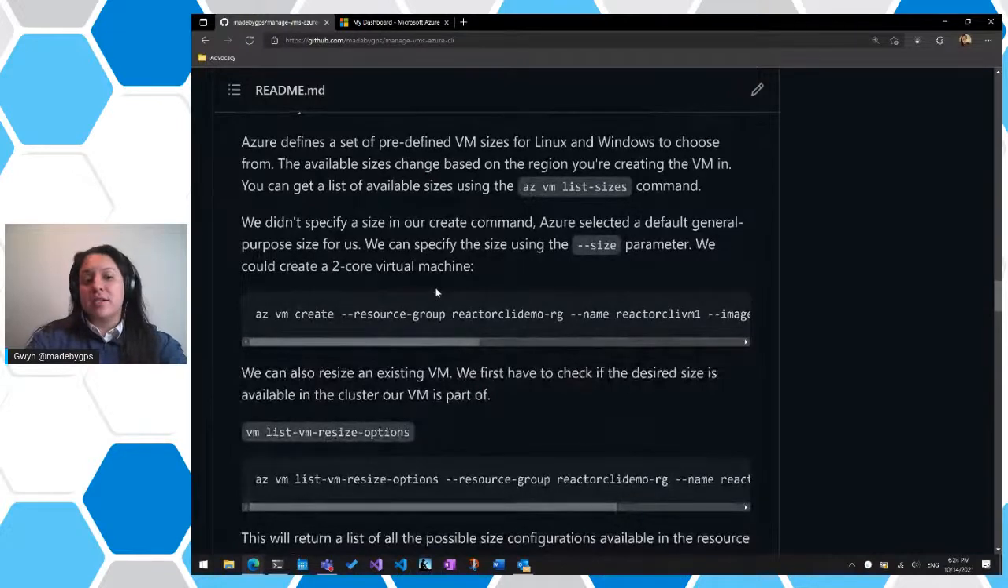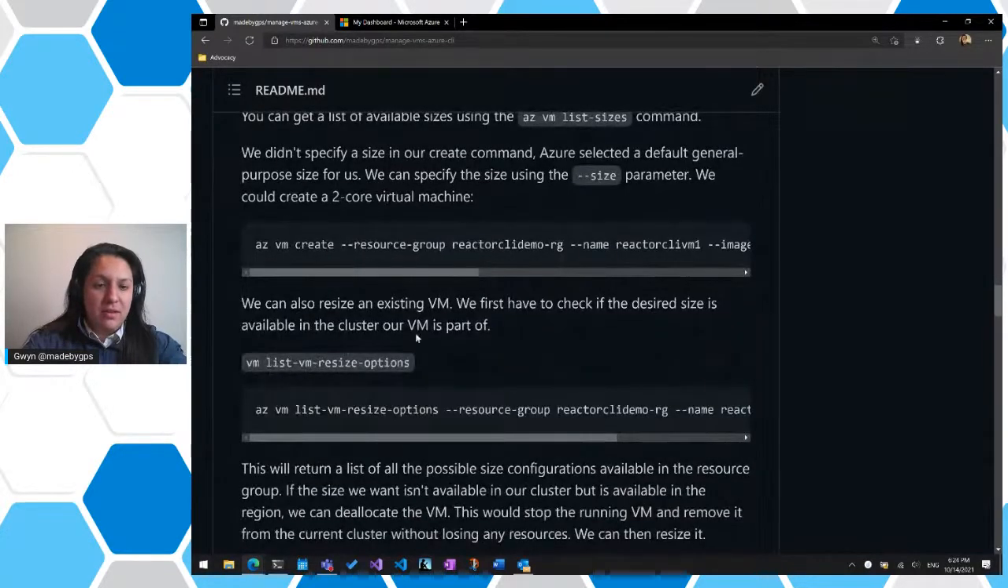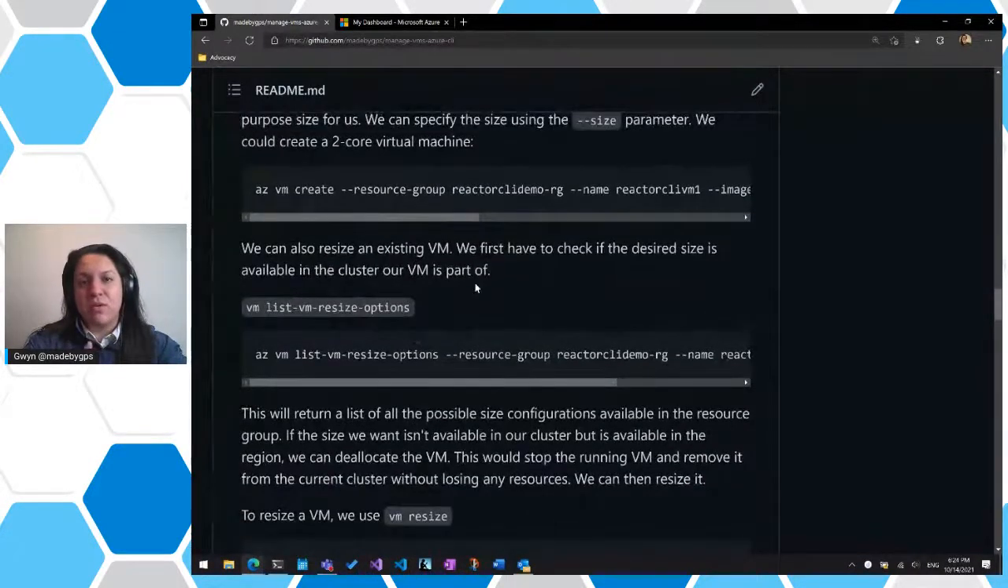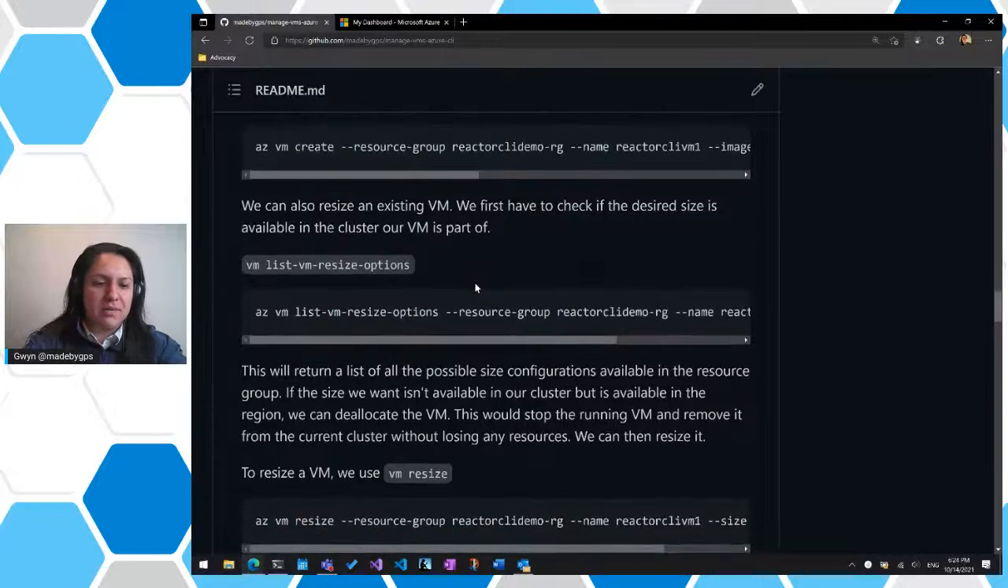And we can also resize if we use the resize command. So since we've already created a VM, we can create another one, of course, but I would much rather just resize it.